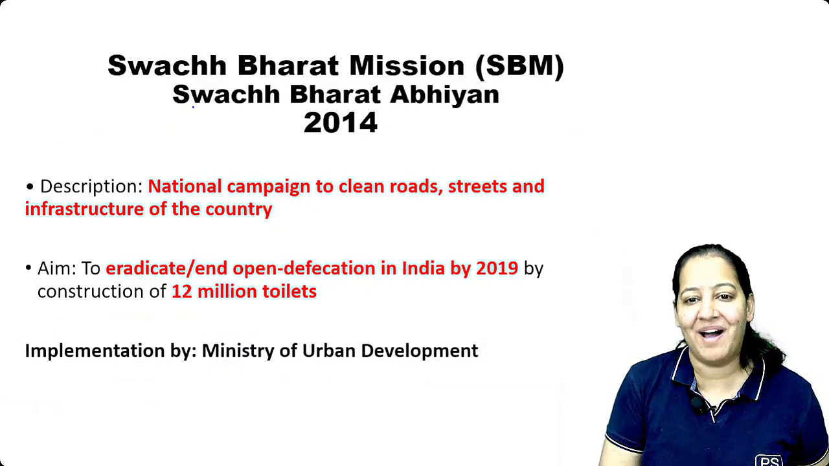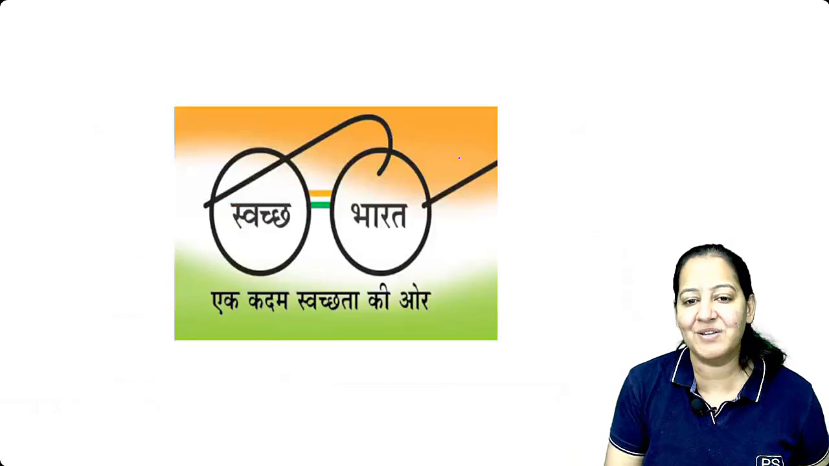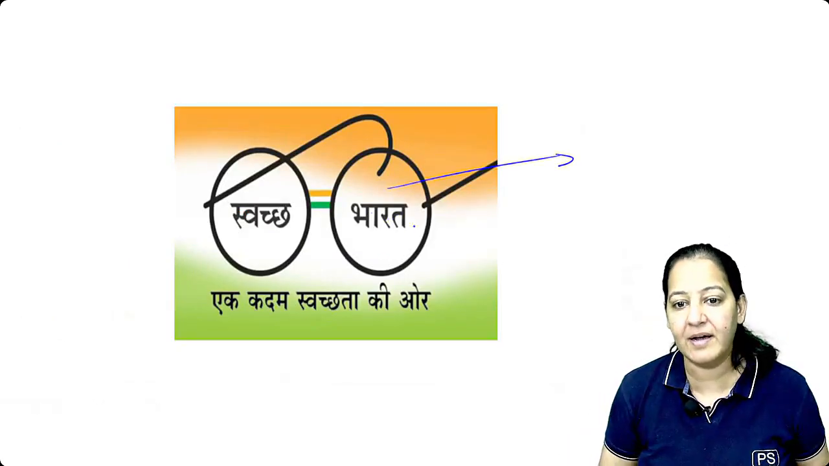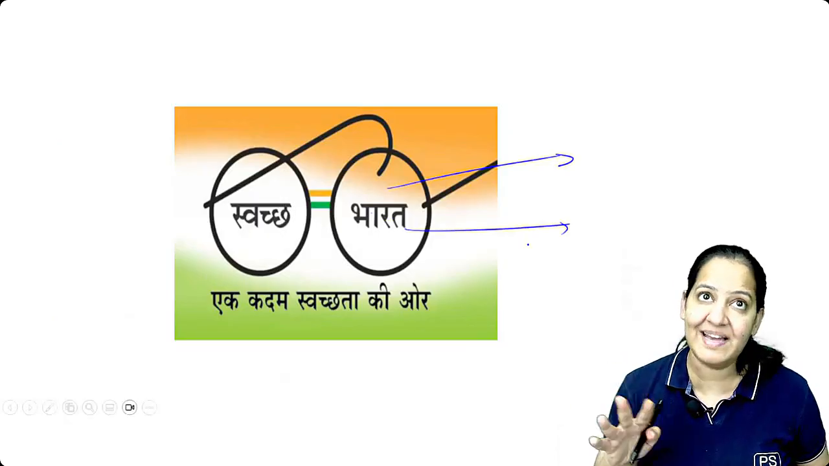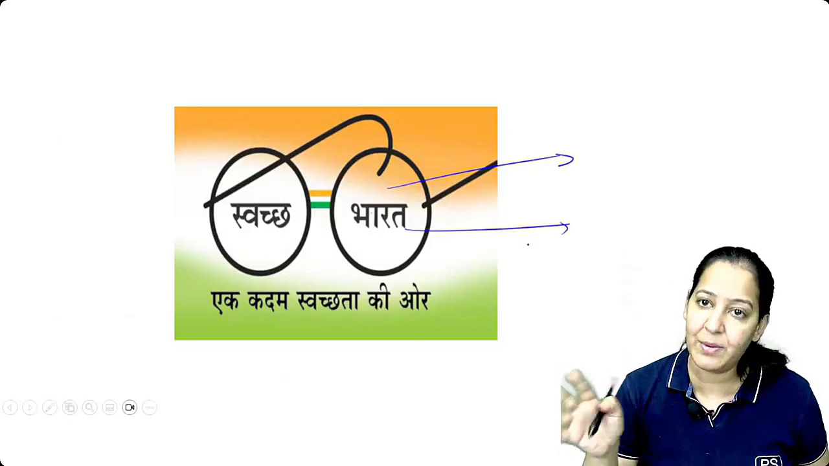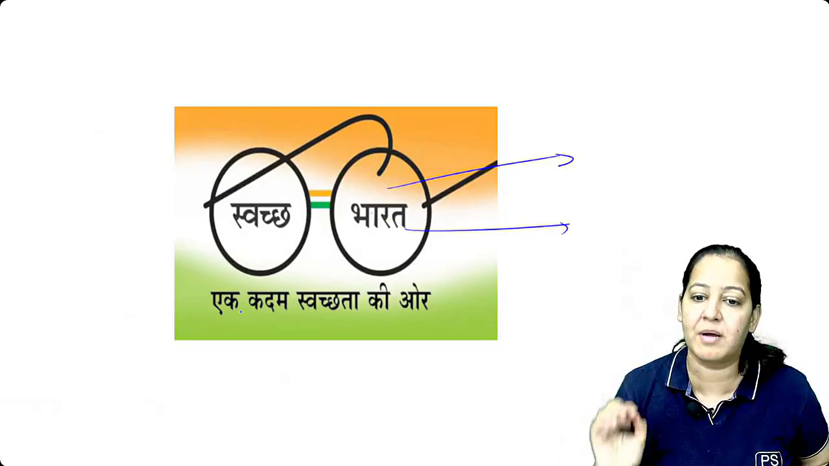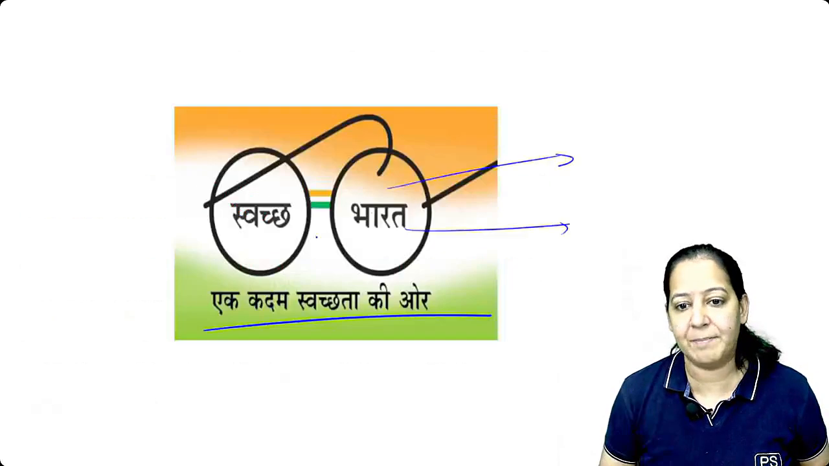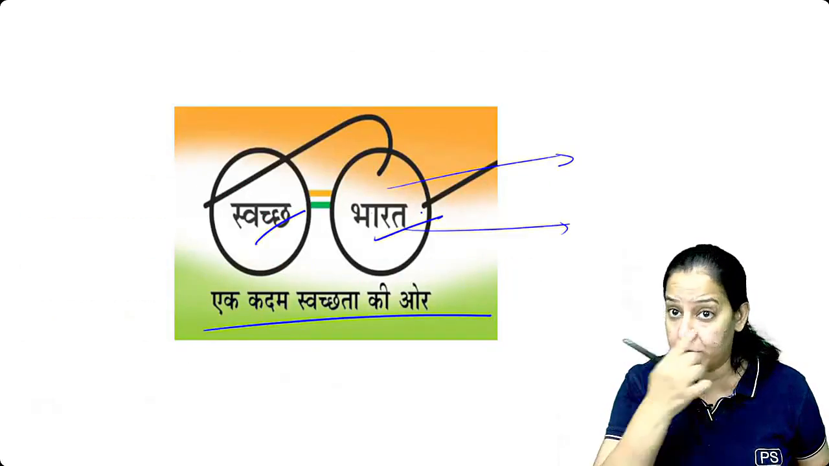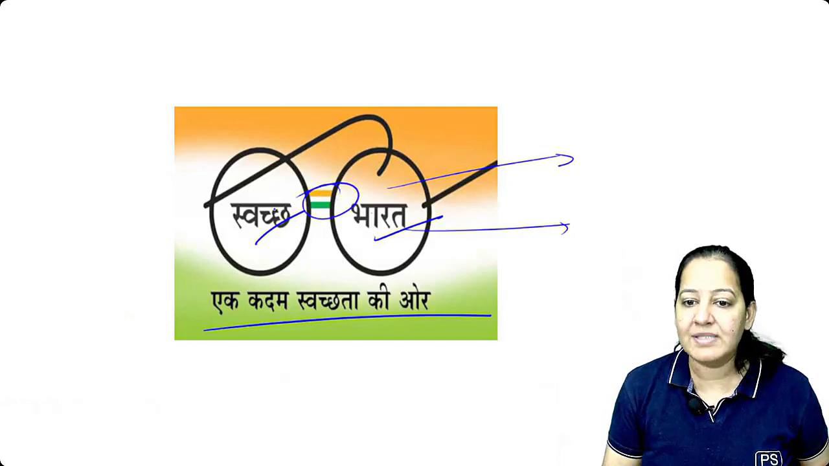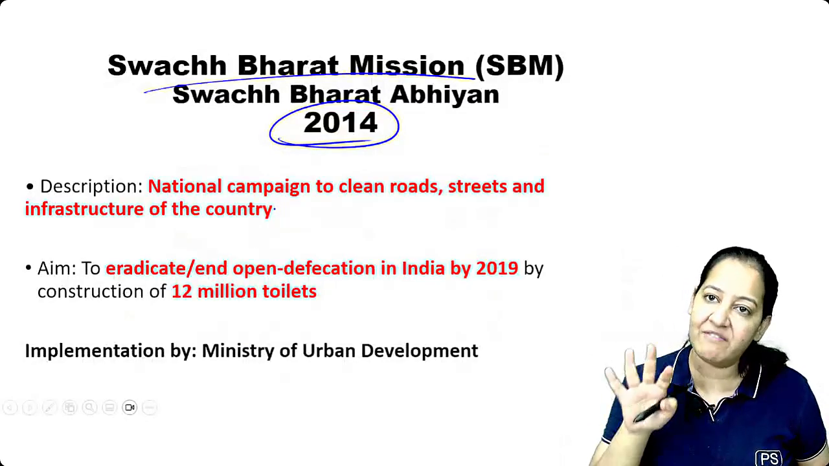So Swachh Bharat Abhiyan was launched in 2014. This is the logo. These are the spectacles of Mahatma Gandhi. It is the vision of Mahatma Gandhi to see an India which is clean. That's why the spectacles of Mahatma Gandhi are there. Ek kadam swachhata ki aur, that is the punchline. Swachh Bharat is in one of the two spectacles, and you can see a flag, the tricolor, in between. So it is a very peculiar logo.